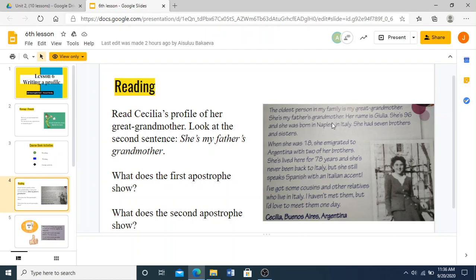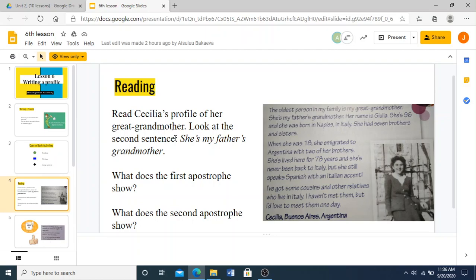Okay, so now let's read Cecilia's profile of her great grandmother. The oldest person in my family is my great grandmother. Okay, now there's a mistake here. The great grandmother is still pretty much alive from here. So this is not was. This is she is, not she was. She is my father's grandmother.